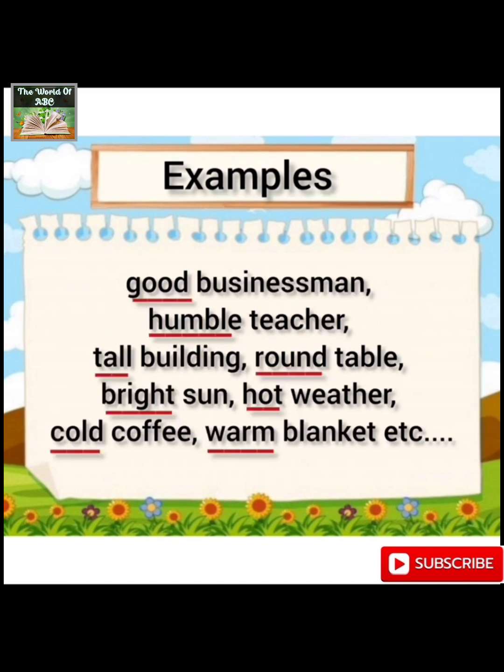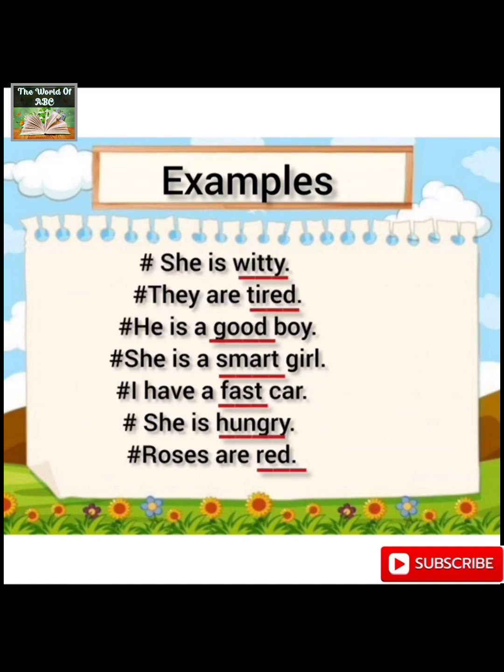Good businessman, humble teacher, tall building, round table, bright sun, hot weather, cold coffee, warm blanket. All the underlined words are adjectives because they are modifying the nouns that are written after them. Examples in the form of sentences are there in front of you. She is witty. Now, witty is the quality of the subject here. They are tired. He is a good boy. Good is used to modify boy.